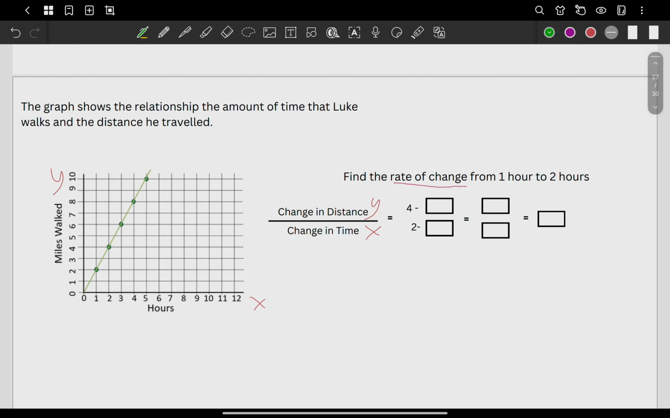Where is 1 hour? This is 1 hour, so we will use this point here. And then for 2 hours, we will use this point. Okay, so let's get the coordinates of those points. What's the coordinate in 1 hour? The coordinate is 1, 2. How about for 2 hours? The coordinate is 2, 4.